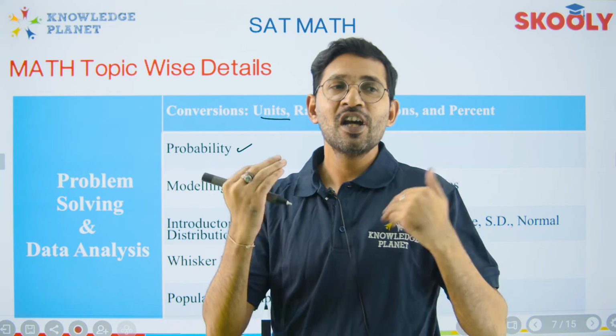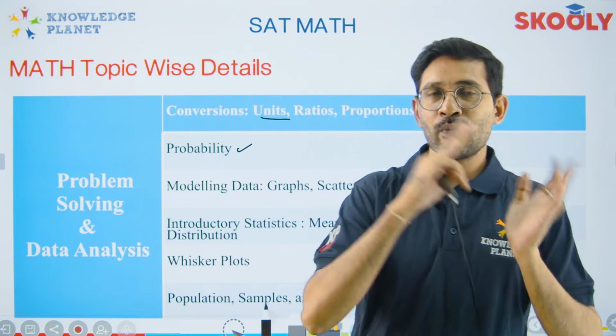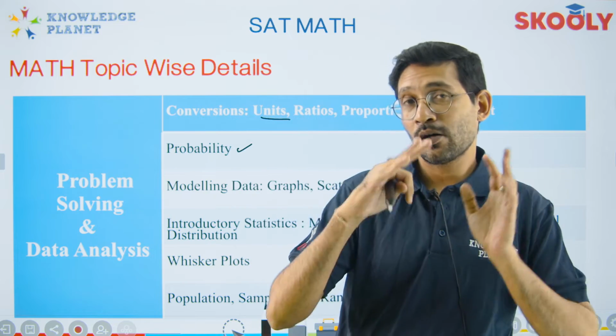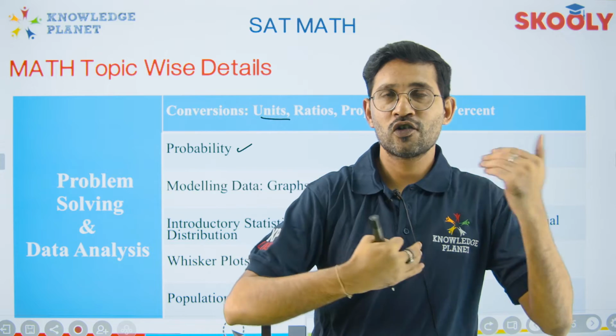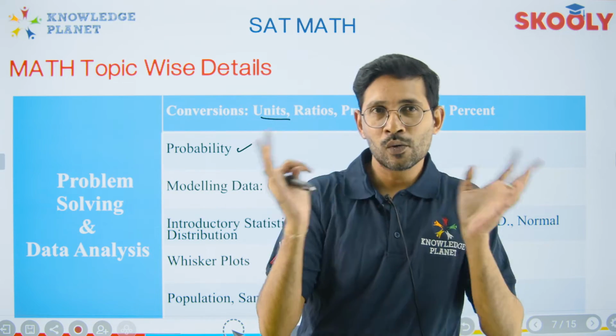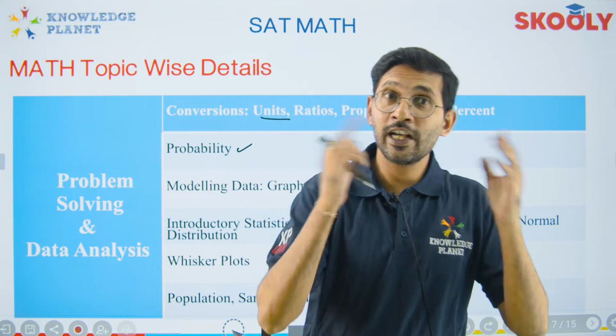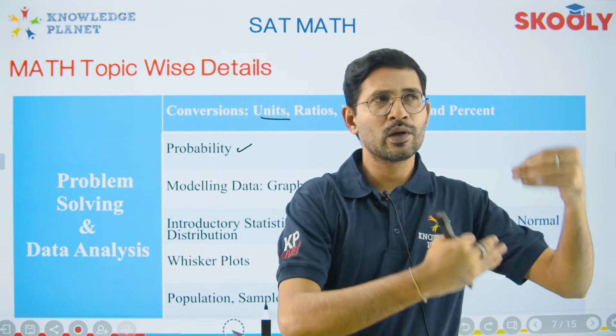You just need to know, if there is one nickel, how many dimes does it make? If there's a dime, how many cents does it make? And cents make a dollar. So this is a basic conversion. You should be aware of pounds and ounces. Pounds and ounces is a very common question in the grid-in, not option based.